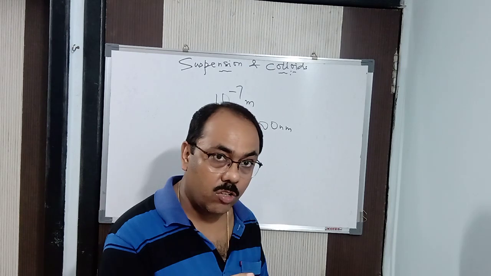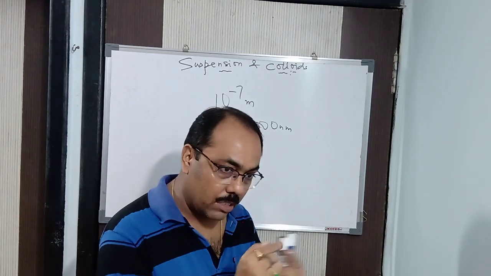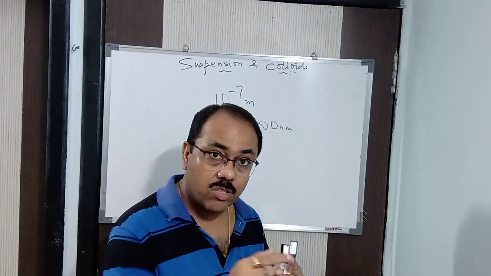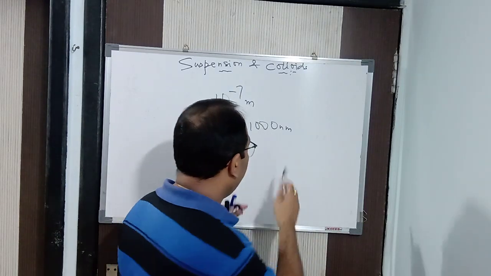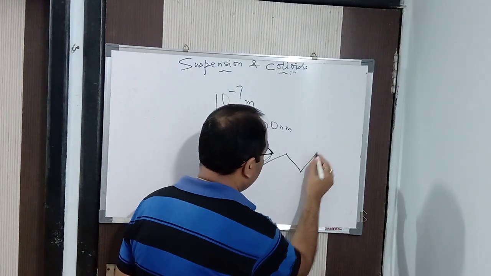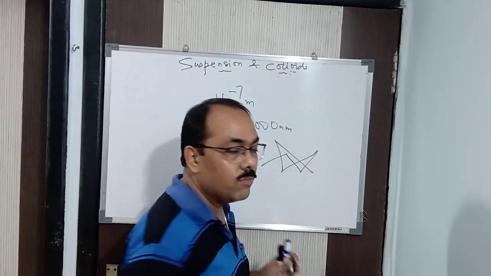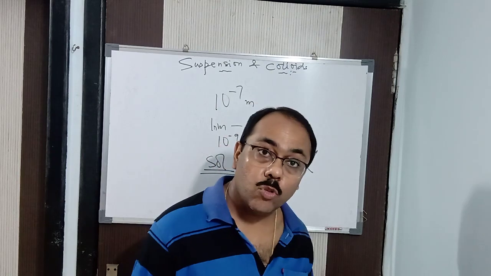When you observe it through a microscope, you will find the particles of the dispersed phase are striking one another continuously. In this manner it's striking. This particle strikes this one in this way. So this is a continuous random zigzag motion, known as Brownian motion.